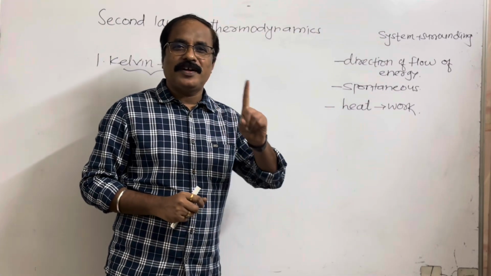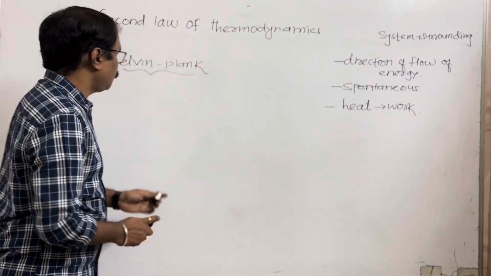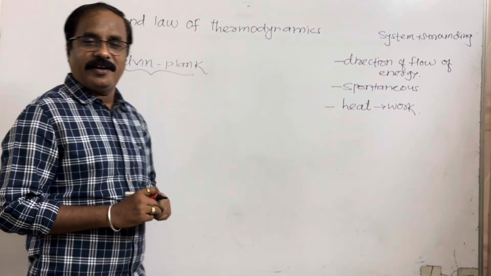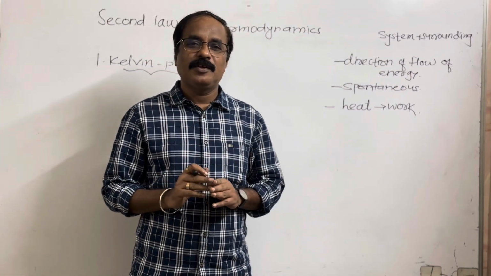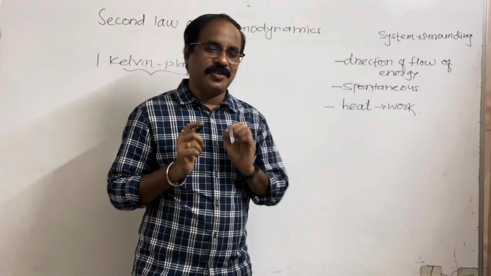Statement number 1 of the second law of thermodynamics is the Kelvin-Planck statement. It is not possible to construct such an engine whose efficiency is 100%.